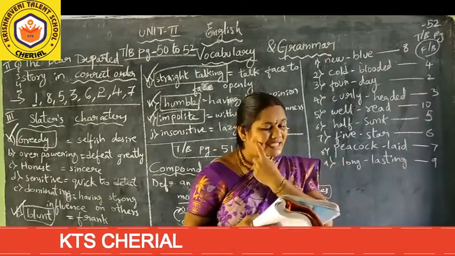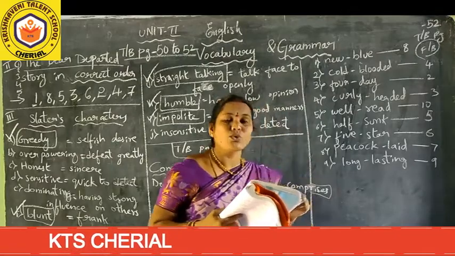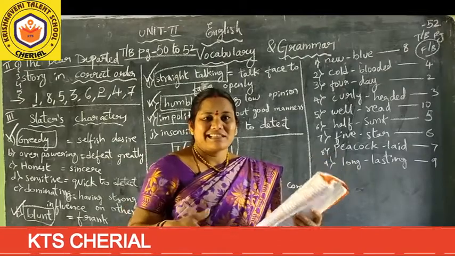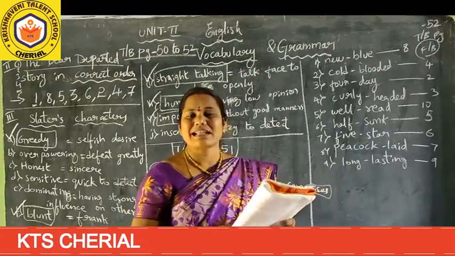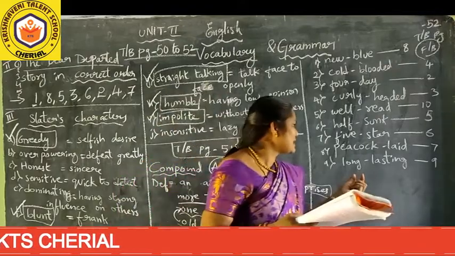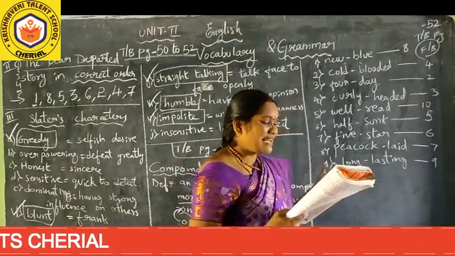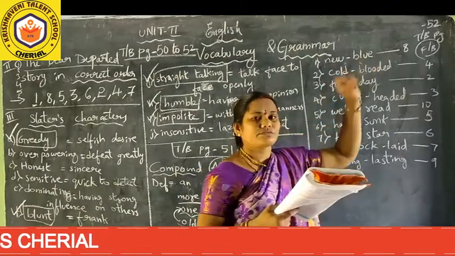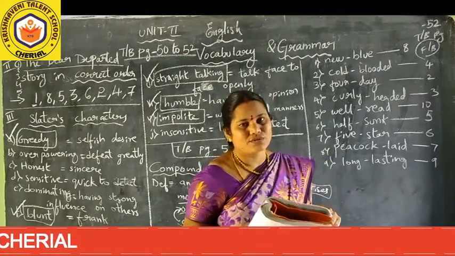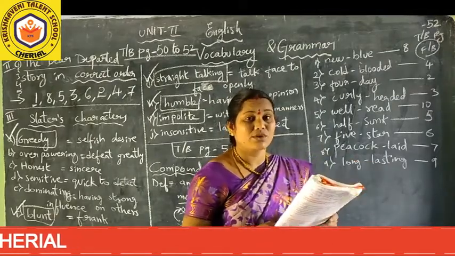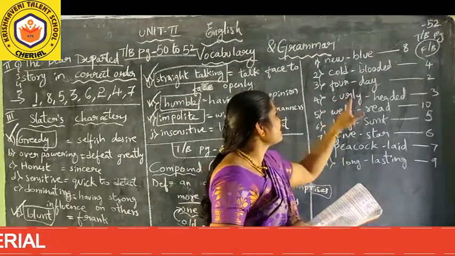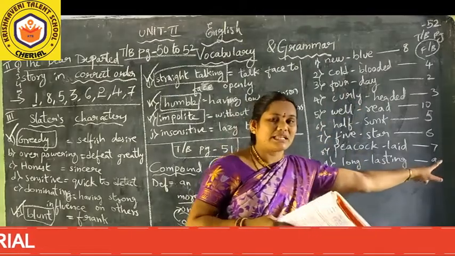Peacock laid eggs. Eighth one is the new blue coat is too large for me. So when you purchase the Dasara costume, you will be thinking, is it suitable or not? So here this person has brought one coat which is not fitting. It is very loose. Eighth fill in the blank, the new blue. Ninth one is it was a long-lasting war between the English and the French. So World War II was very great, horrible war which was between English and French. So that long-lasting, what is the word we can use here? Long-lasting. Ninth fill in the blank.